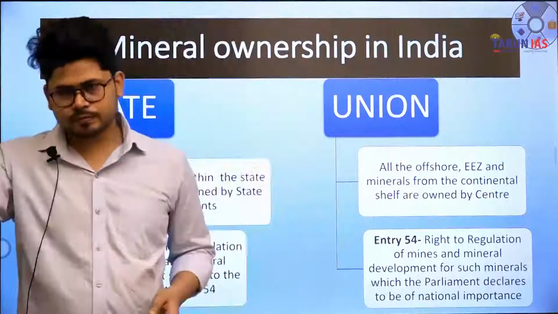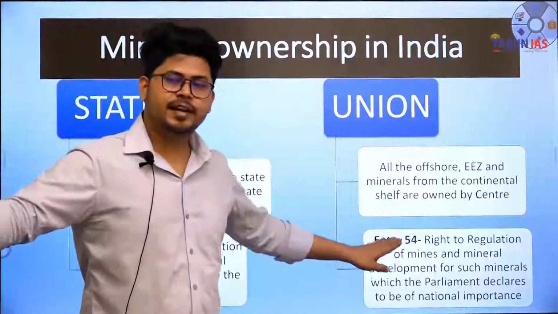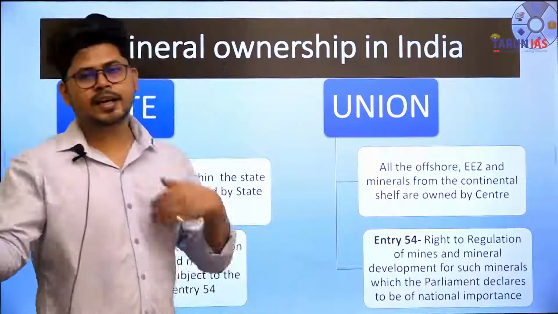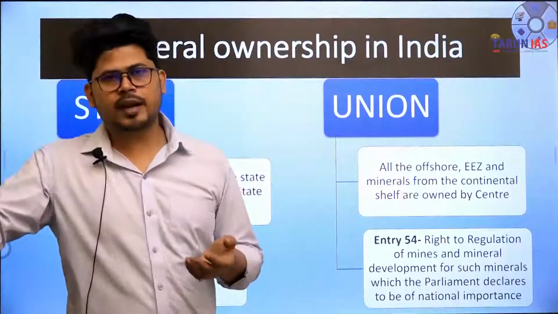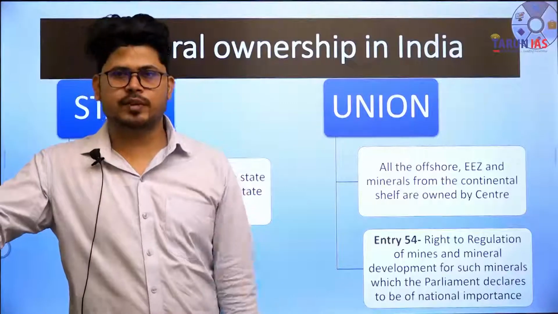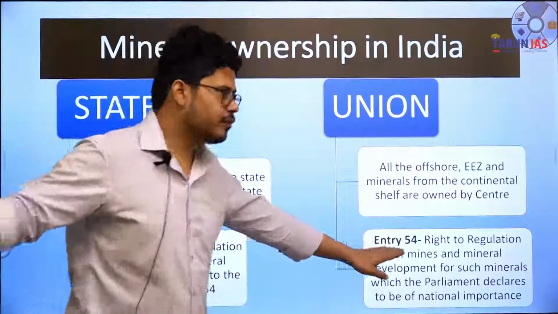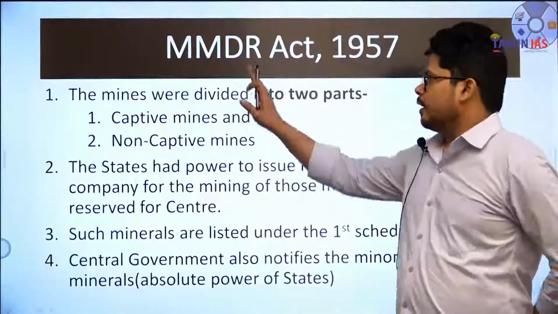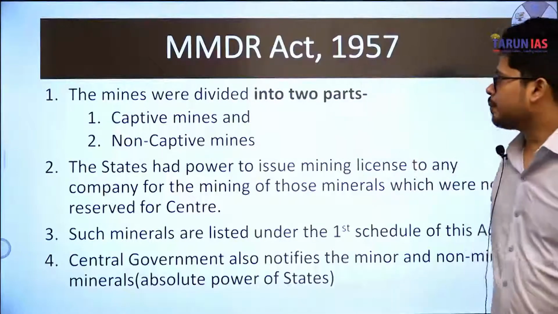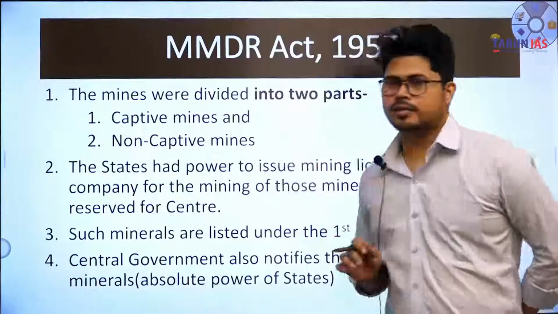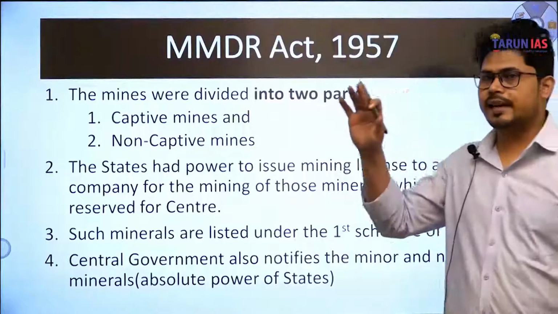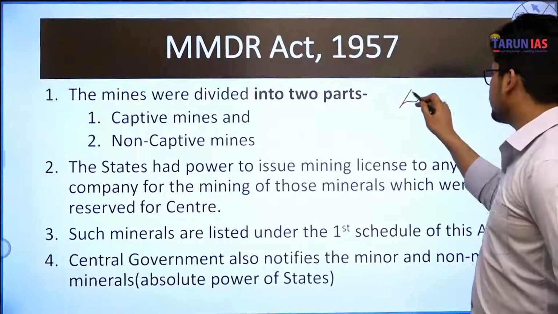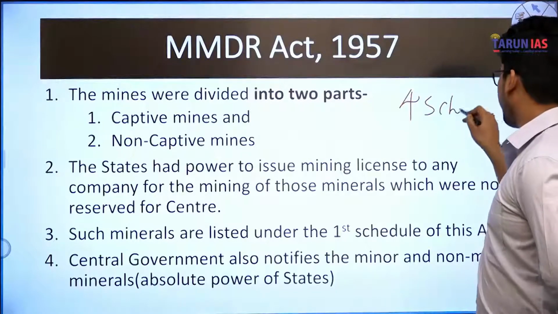Now in pursuance of entry 54, the central government enacted what? Minerals and Mine Development and Regulation Act 1957. In the pursuance of entry 54. Now we are going to deal with that act. MMDR Act 1957. The mines were divided into two parts. First I will tell you beforehand, the act has 4 schedules.